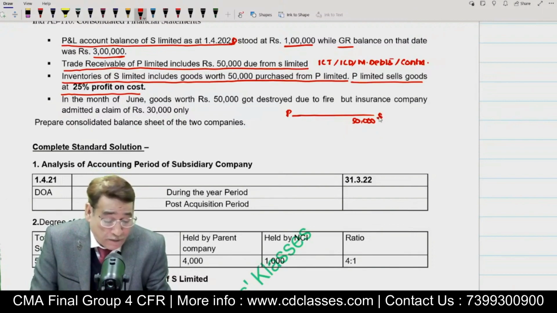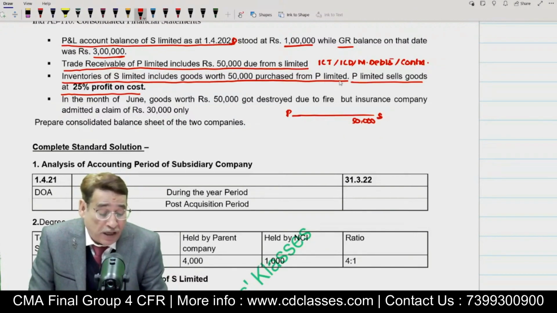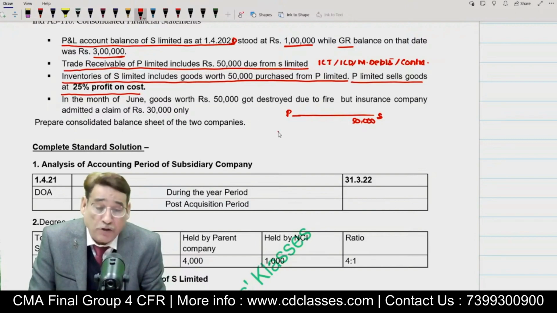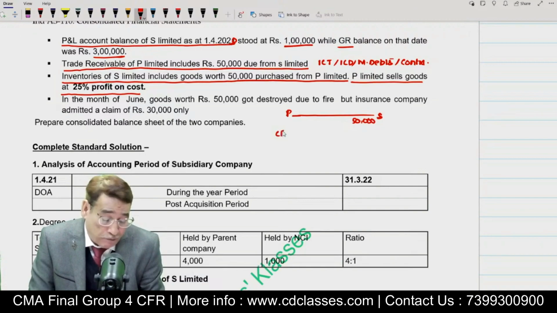to S Limited. And further it is given that P Limited sells the goods at a profit of 25% on cost. Now the rate of profit is given at 25% on cost. So 25% on cost means cost plus profit margin. Cost plus margin is always equal to selling price. Because the rate is given on cost, I am going to presume cost as 100.